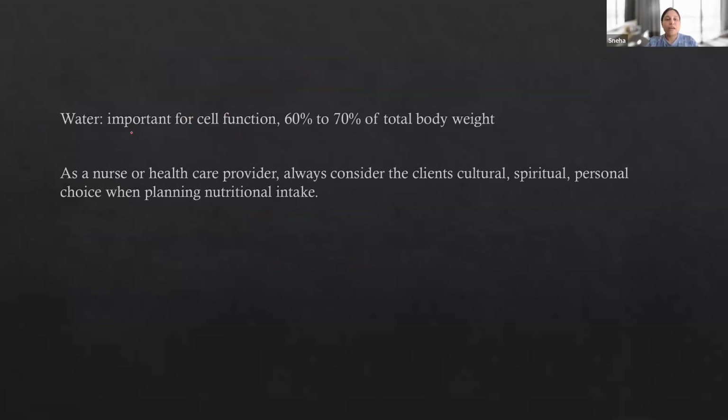Then water. Water is very important for our cell function. 60 to 70% of our total body weight is water. So you can understand how important it is to drink water, right? As a nurse or healthcare provider, always consider the client's culture, spiritual beliefs, and personal choices when planning nutritional intake. For example, if some religions don't eat meat, you have to consider that in your menu planning and plan different food items for the patient. You also have to consider their likes and dislikes. If the patient is following a vegan diet, be careful not to add meat or any dairy product, while also providing enough nutrition.